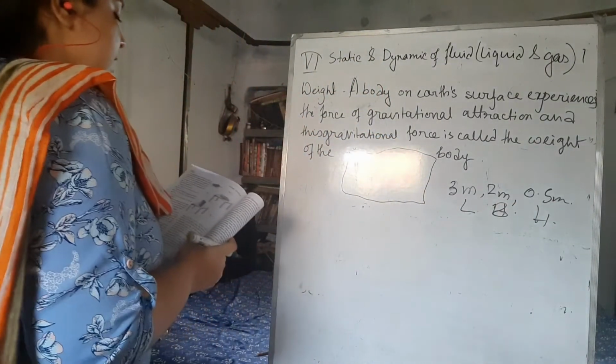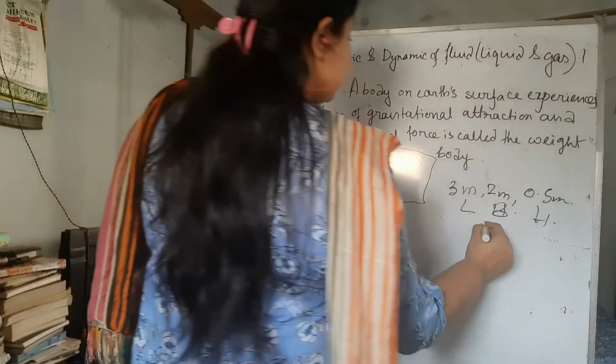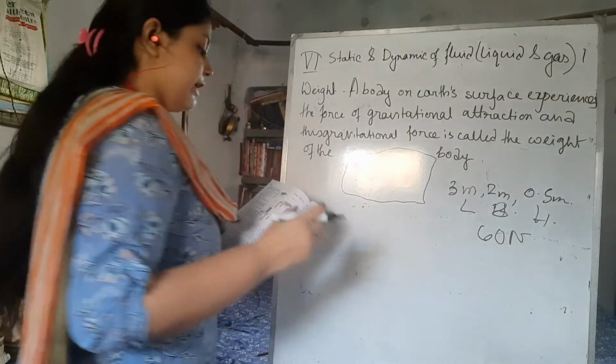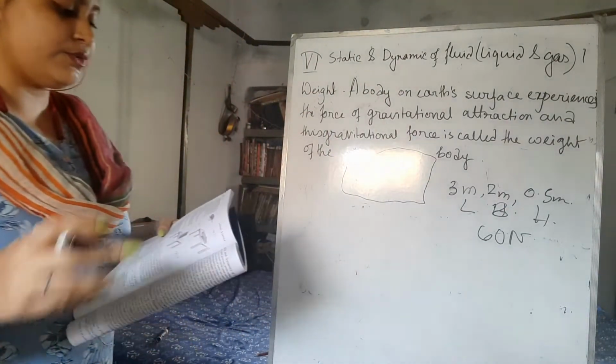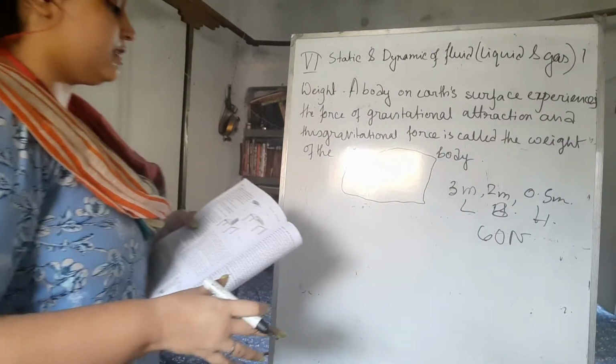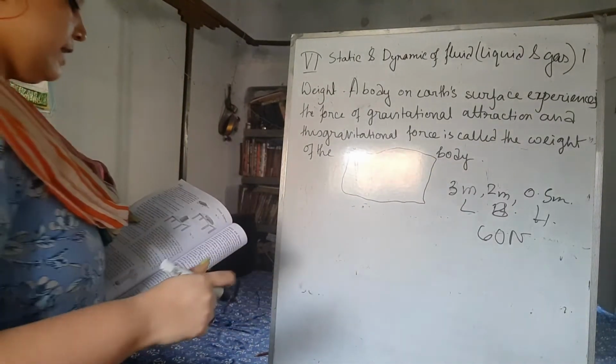If the block weighs about 60 Newton and it is lying on the surface, its area is 2 meter by 3 meter. What is the pressure that will be exerted on the surface by it?